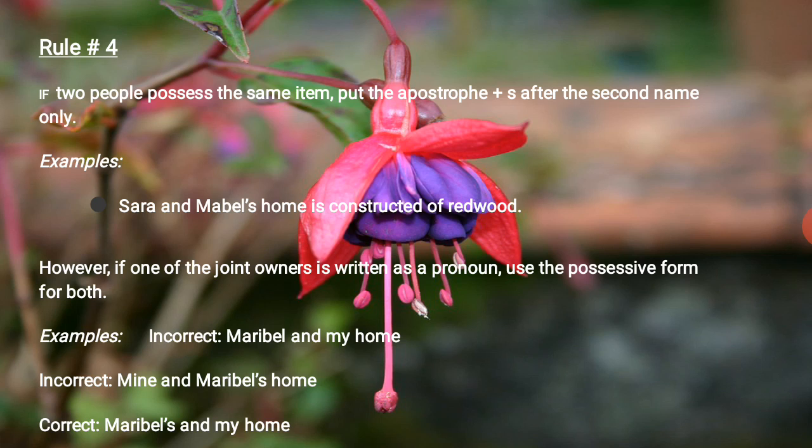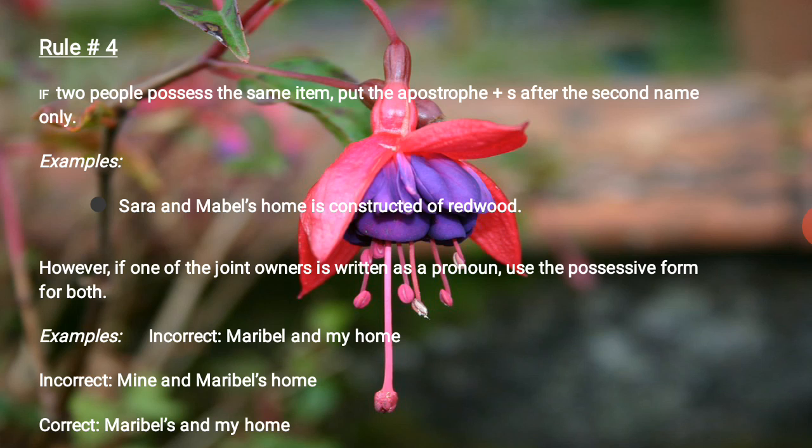Next one, rule number 4. When two people possess the same item, put the apostrophe S after the second name only. If two people are showing their ownership, their possession, at that time you use the apostrophe after the second name.